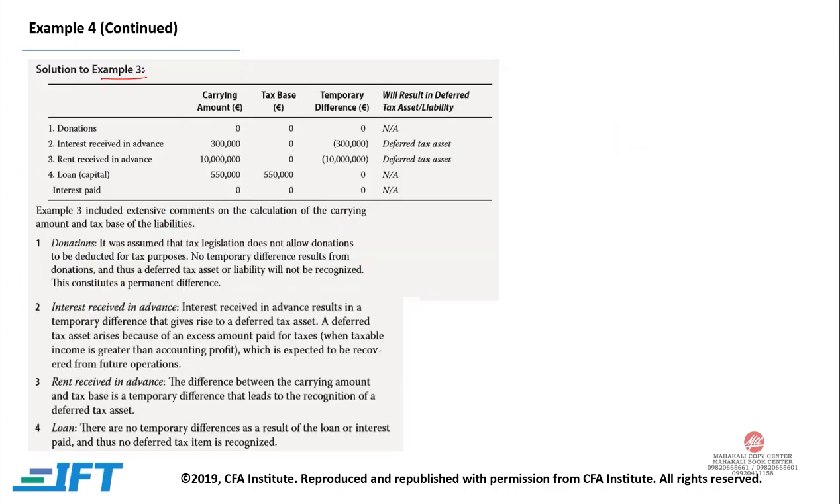For example 3, in the case of a liability, if carrying amount is more than tax base, deferred tax asset is generated. Donation, again the temporary difference is 0. For interest received, carrying amount is more than tax base, hence deferred tax asset is generated. In rent received as well, your carrying amount is more than tax base, hence again deferred tax asset is generated. And in loan and interest paid, the temporary difference is 0, so neither deferred tax asset nor deferred tax liability would be generated.